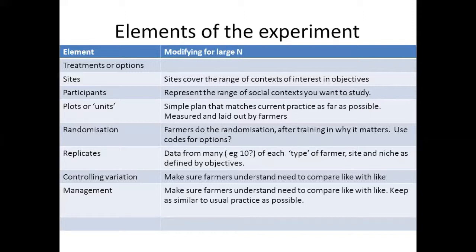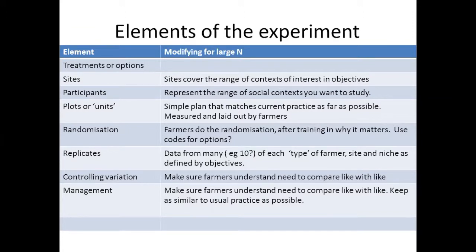For controlling variation, I said you can't control the variation. You can't go around and inspect every plot, every farmer's field, and make sure that it's homogeneous. Instead, you need to make sure that farmers understand the principle of comparing like with like, and trust them to lay out the trial in a way which is okay.